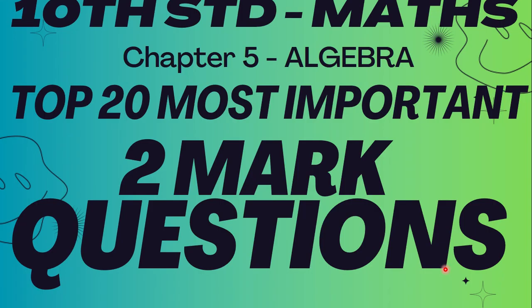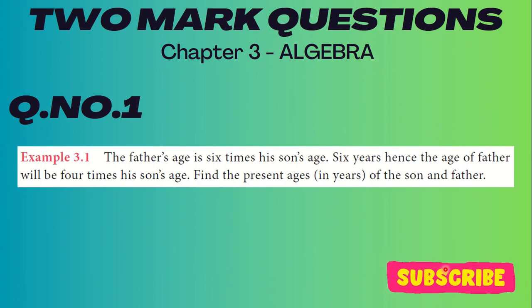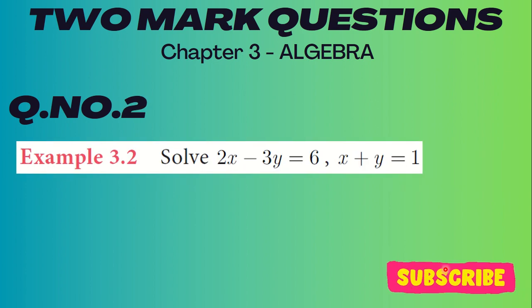So 10th standard maths, top 20 maths important questions. The first question is from the chapter algebra. Question number 1, example 3.1: The father's age is 6 times his son's age. 6 years hence, the age of the father will be 4 times his son's age. Find the present ages of the son and father. So please make note of that and let us go to question number 2.